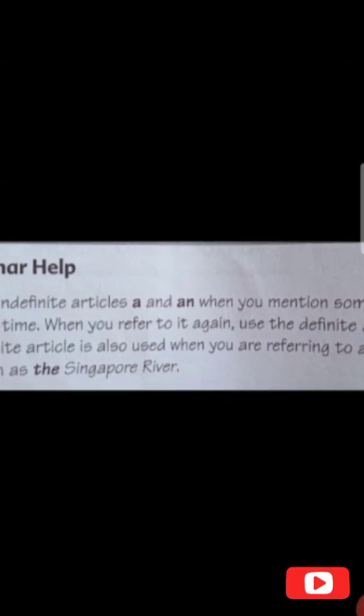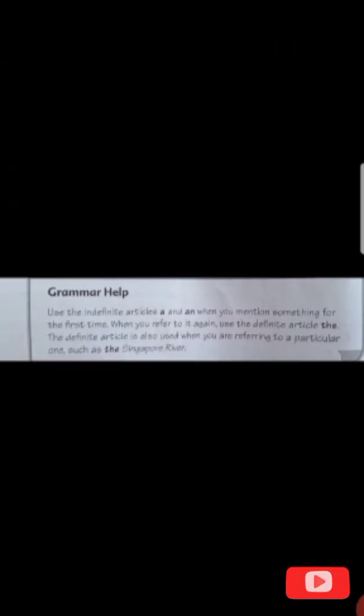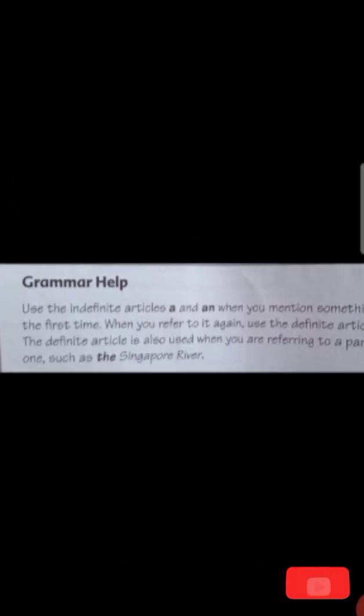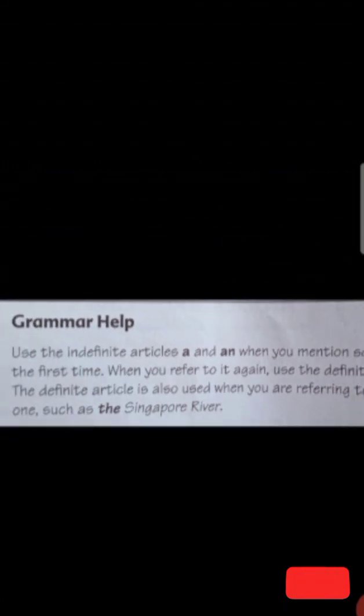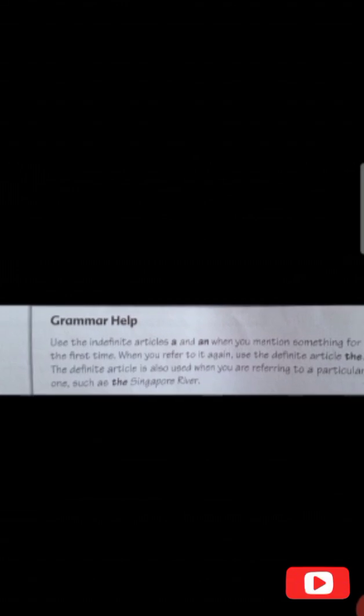Use the indefinite articles a and an when you mention something for the first time. Okay, use a and an. Now you have to write down the usage of a and an articles when you talk about something that you are going to mention for the first time. As I say that I have a dog, first time when you talk about something you will write an indefinite article. I have a dog, you have written a.